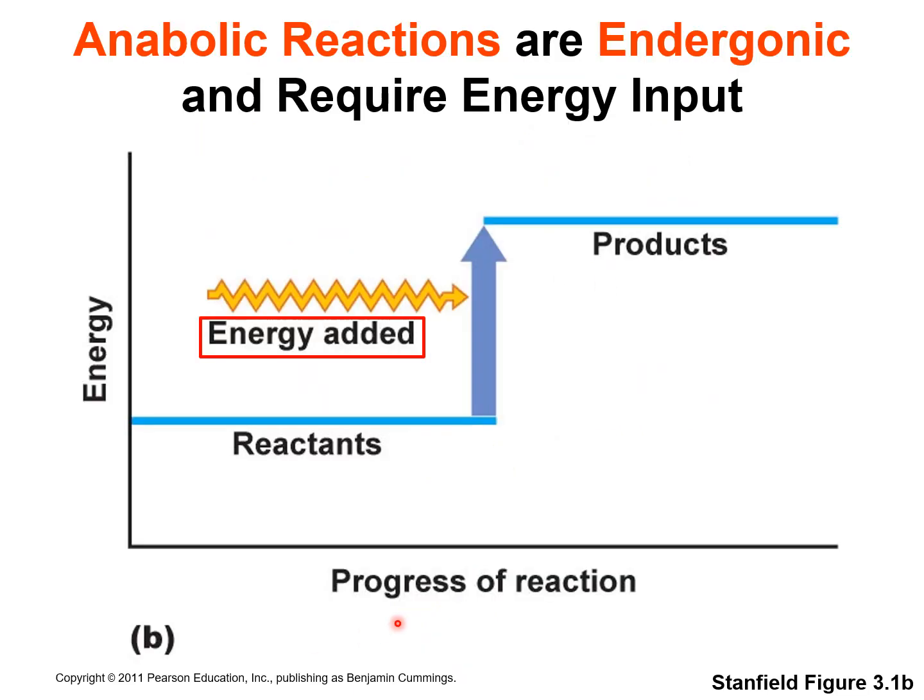They require energy. They use energy to be able to make those larger molecules. Okay, and then here's just another picture just showing you these anabolic reactions are endergonic, meaning you have to put energy in. So you can see what we start with and what we end with. You've got to put energy in to kind of go up the hill to take these smaller molecules and then make a larger molecule.